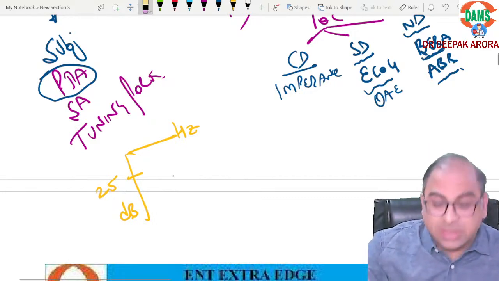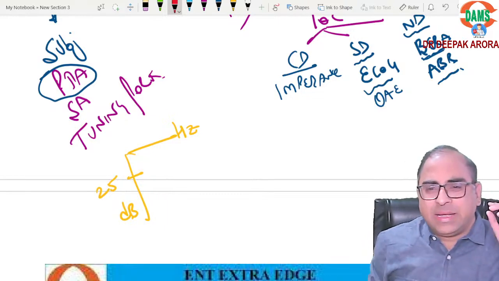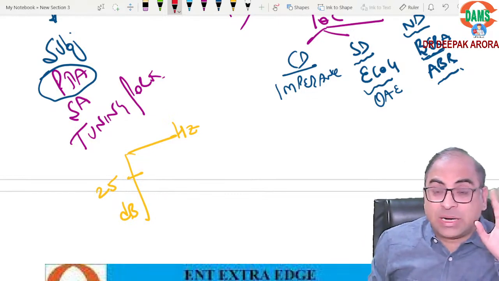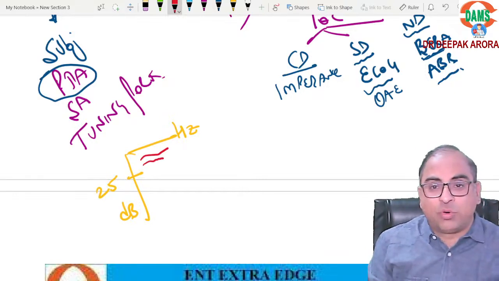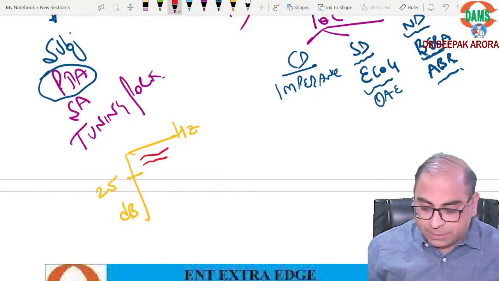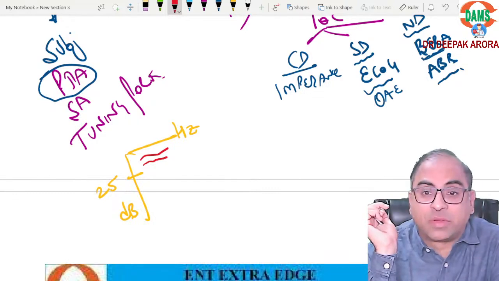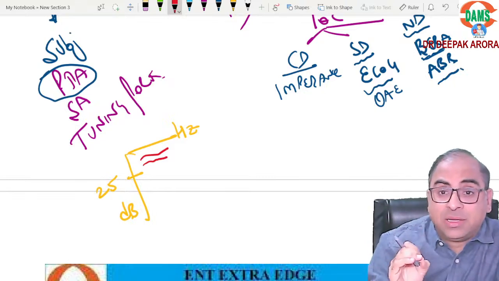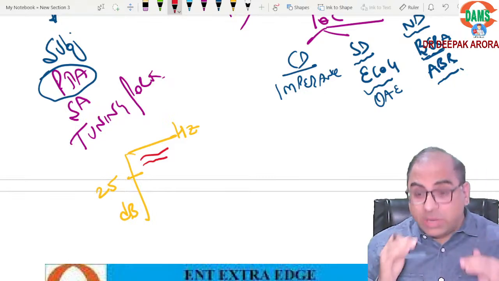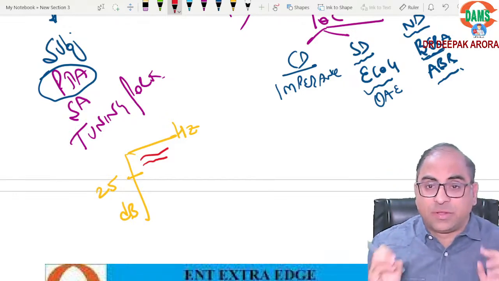In the last spell, we will not go in depth into each and every point, not at all. In the last spell, revise in a fast mode. Air conduction graph, bone conduction graph. I will keep writing and you all reply. Everybody should reply in the chat box. Both the graphs, air conduction and bone conduction, are within 25. They are within normal, means the subject is normal. Imprint this graph on your mind. This is a normal graph.